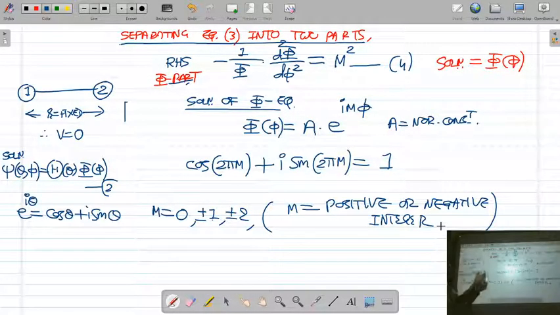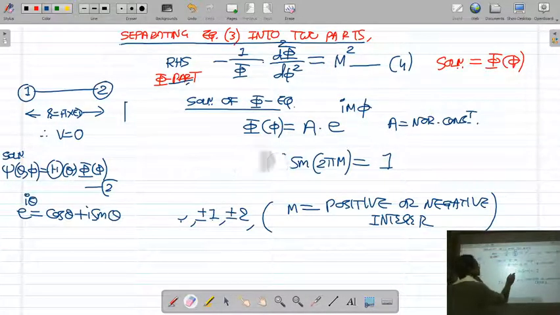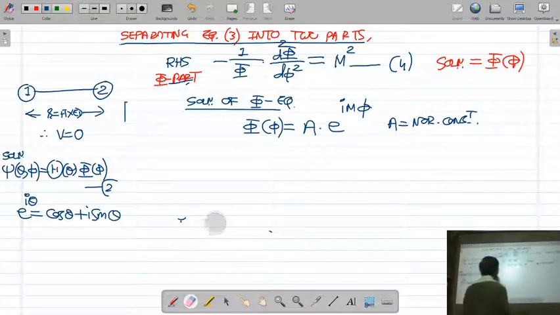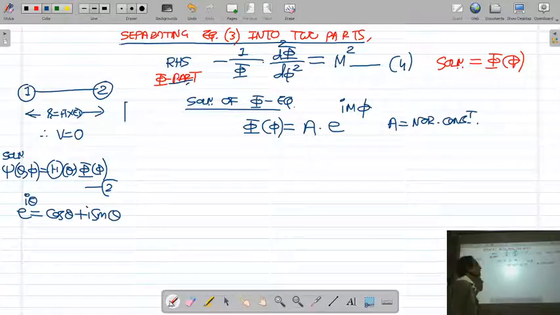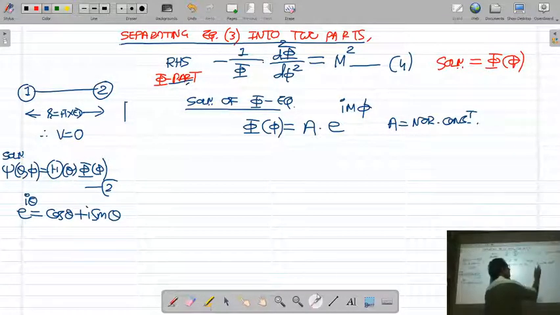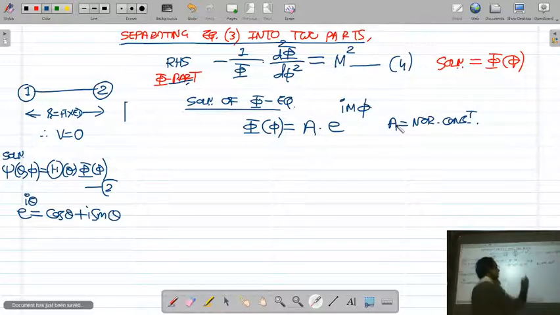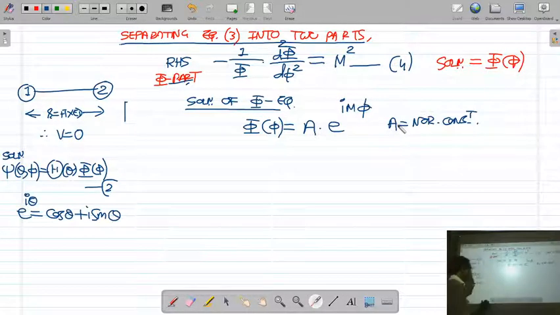Okay, so we have determined the values of unknown constant m. It is a positive or negative integer having values 0, plus minus 1, plus minus 2 from the single valued condition. Now, next step, we will find the normalization constant A for phi function. In order to find the normalization constant A for phi function, we have to apply normalization condition.